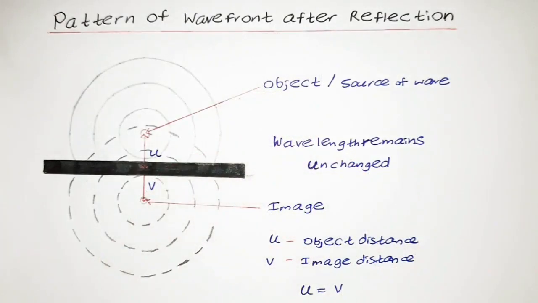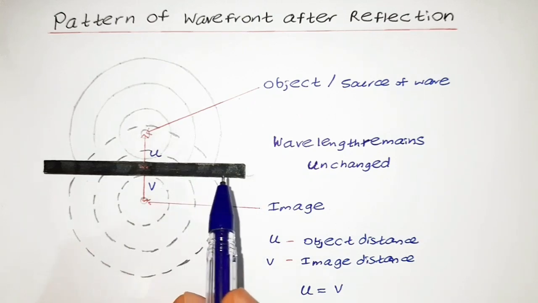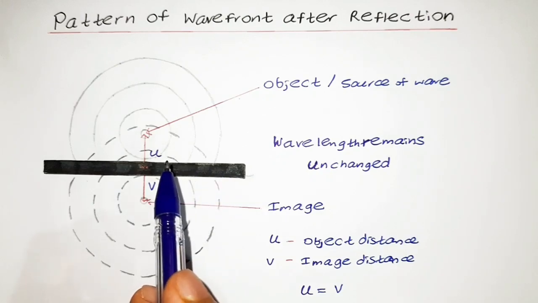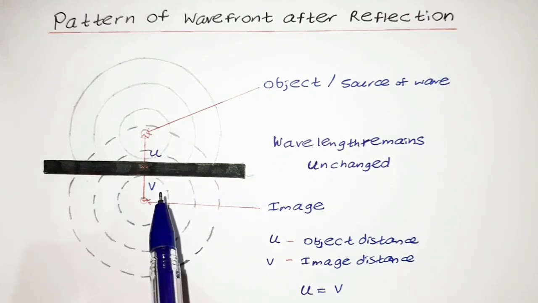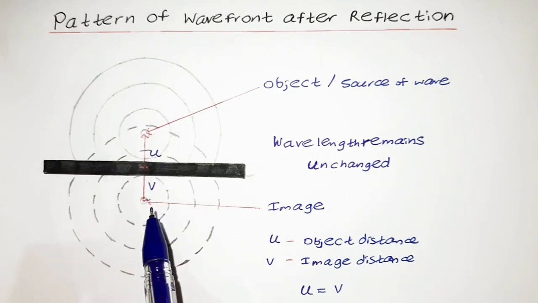So guys, what do you need to know about the pattern of wavefronts after reflection? The plane wavefronts obey the laws of reflection. So what happens in circular wavefronts? Here you can observe that these are circular wavefronts and this is a reflecting surface. What happens here is that the object distance would be equal to the image distance. Here the center is the object, which is the source of the wave, and here the center is the image of the wave.